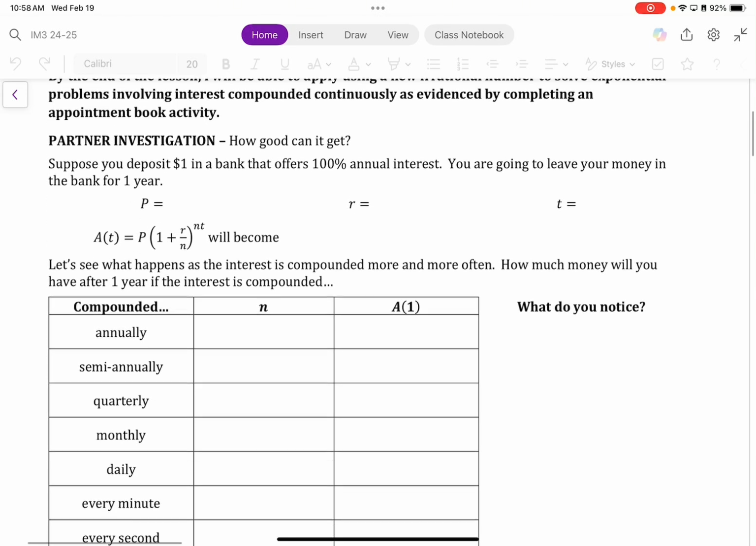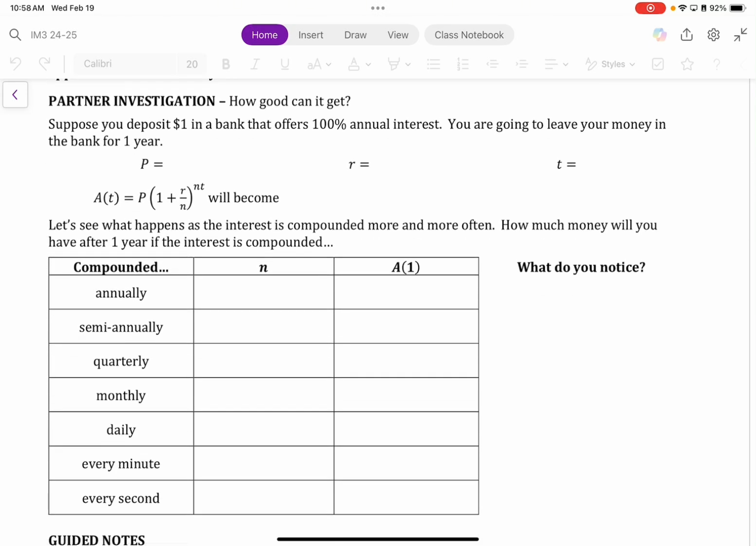So in front of you, you should have your packet open to page 10. Let's go over the partner investigation. I'm going to set it up for you guys so that you know what I expect from you, and I'll tell you what to do in just a second. Now, before we jump into this, I do want to remind you of the following.